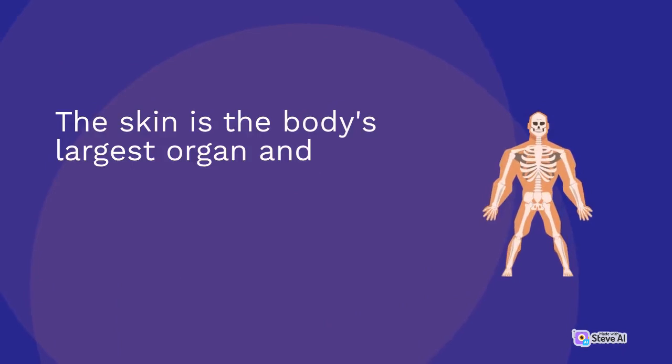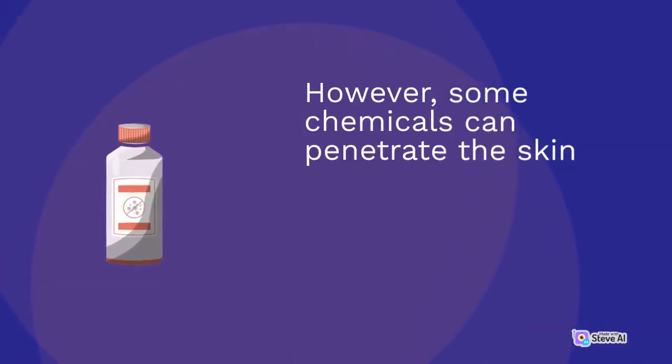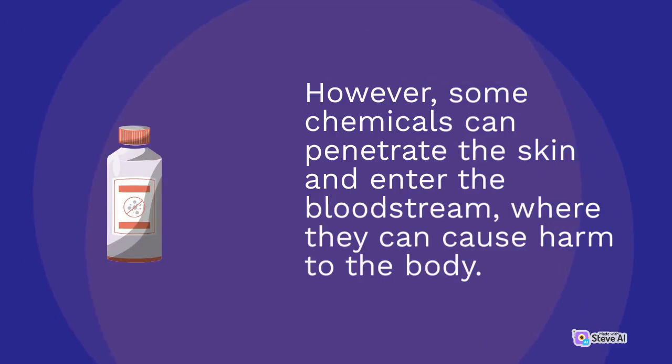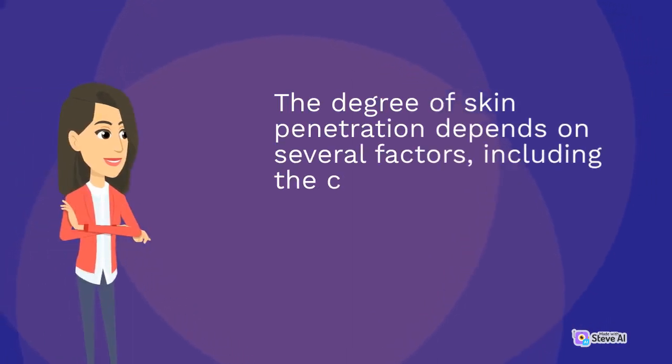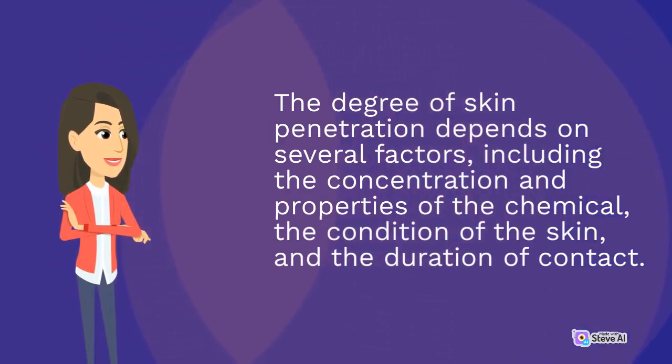The skin is the body's largest organ and is designed to protect the body from external factors. However, some chemicals can penetrate the skin and enter the bloodstream, where they can cause harm to the body. The degree of skin penetration depends on several factors, including the concentration and properties of the chemical, the condition of the skin, and the duration of contact.